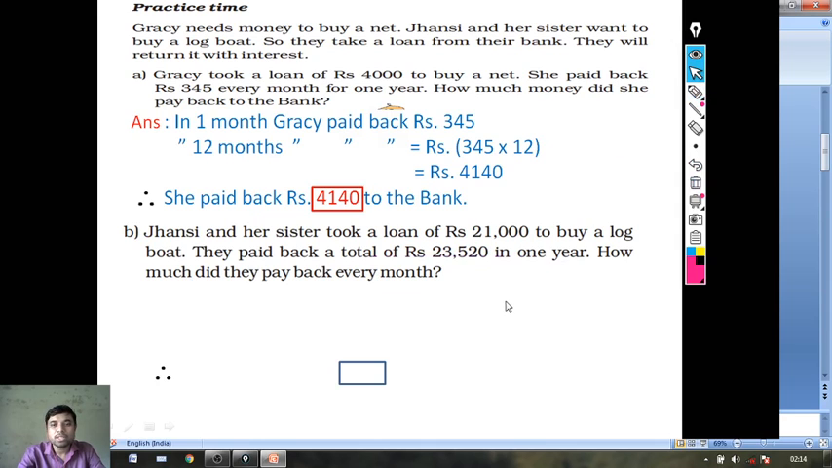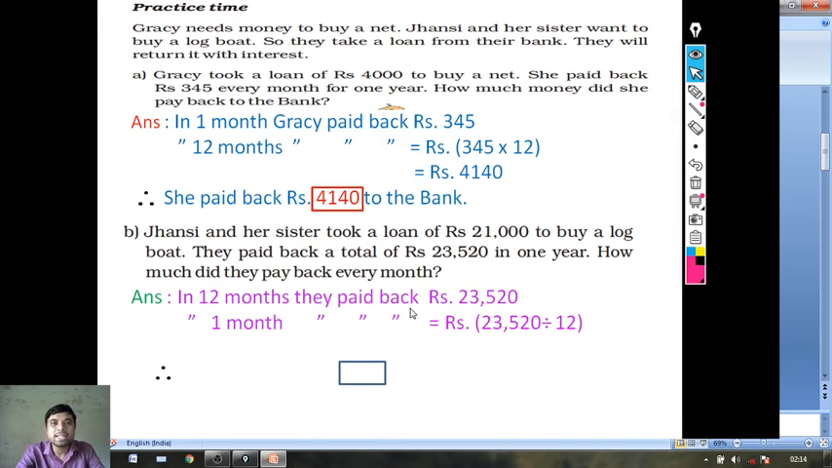So what is the statement? In 12 months they paid back rupees 23,520. So every month, that means for 1 month, will they pay back more or less? So divide by 12. So what is the answer? Rupees 1,960. Is it clear? So write the answer statement and highlight the answer. Very easy. Okay, come to the next page.